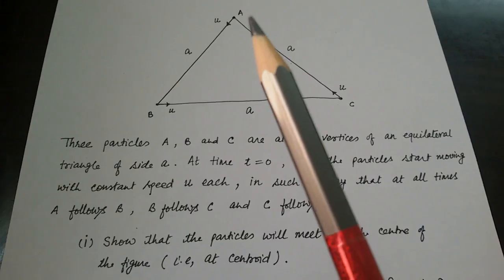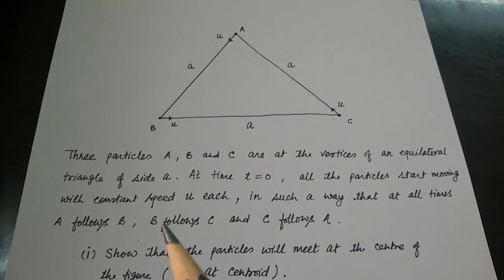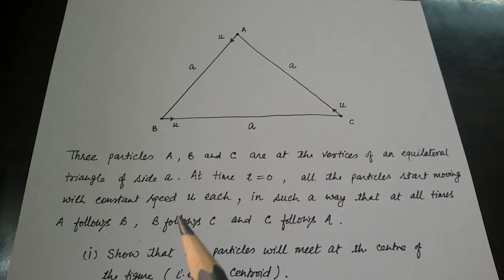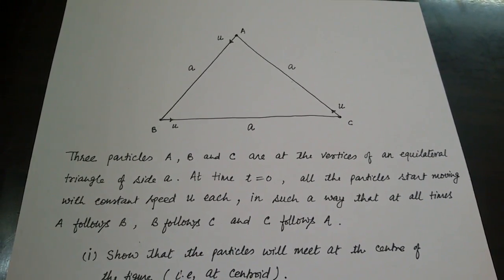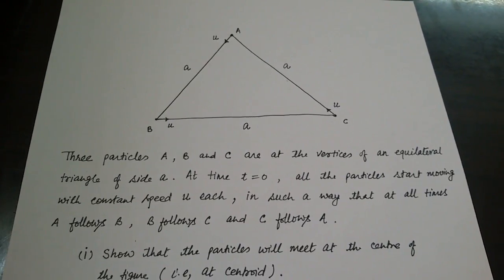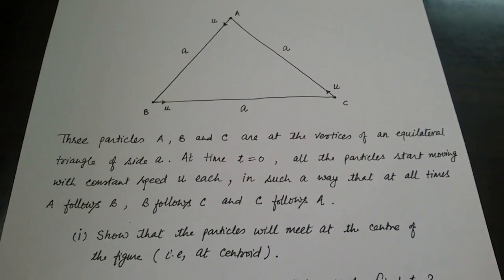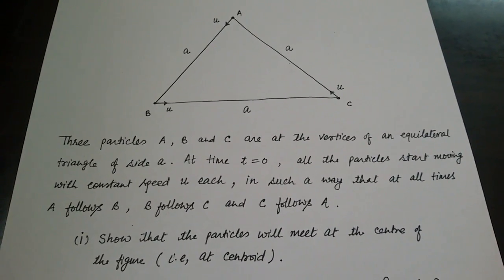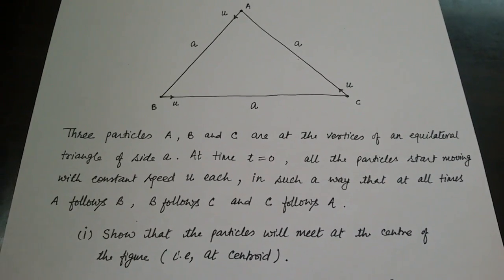What is the meaning of A follows B? The point is A maintains the direction of its velocity vector towards B, right? So the velocity vector of A will be towards B at all times. This is the point. And similarly B follows C and C follows A.